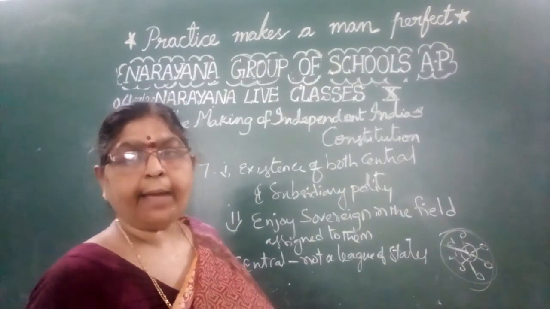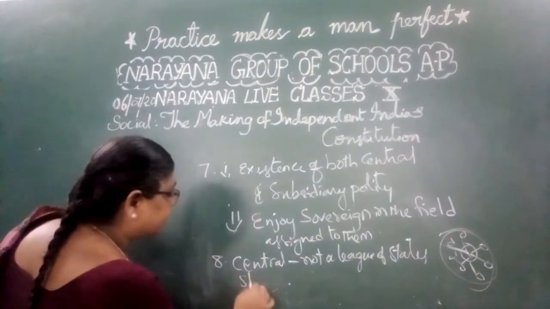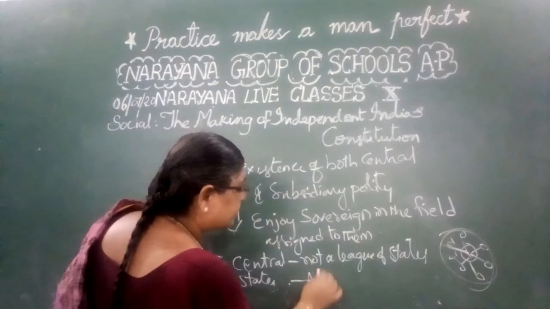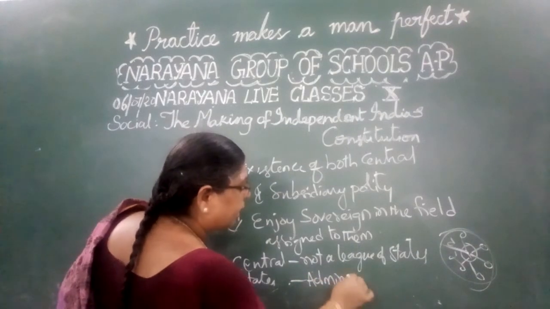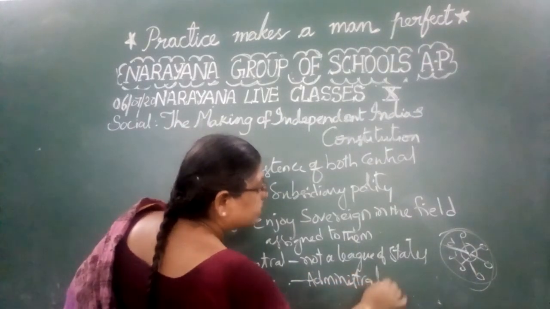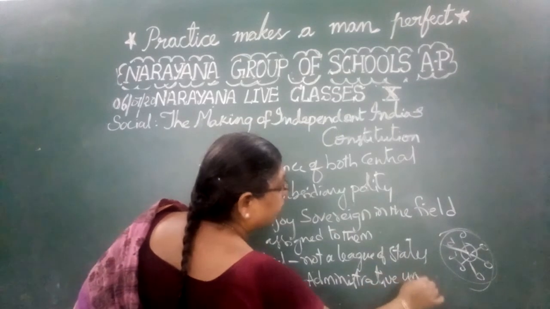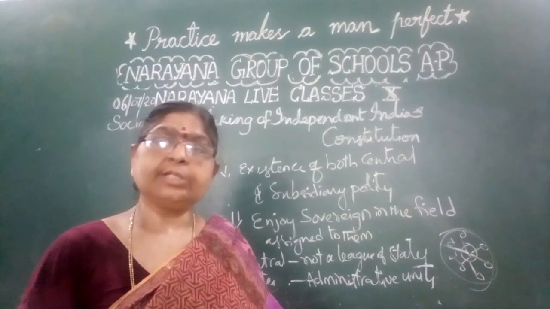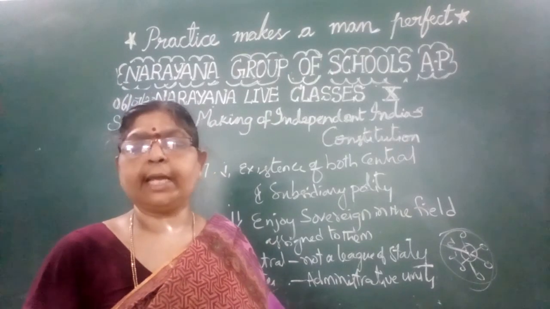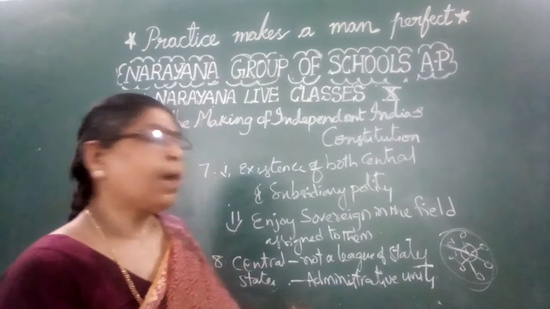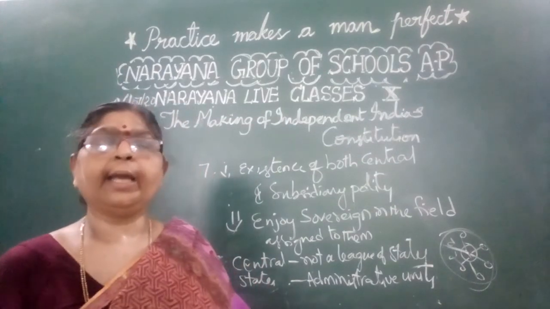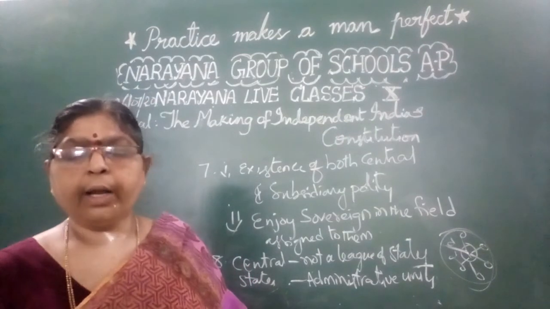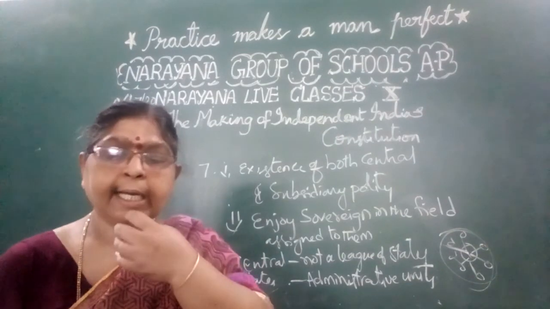And at the same time, the states are not subordinates. These states are not the administrative units of the central government, but the states enjoy sovereign power. These two are the common similarities between the Indian Federation and the American Federation, right children? So now coming to the next one, listen to this.